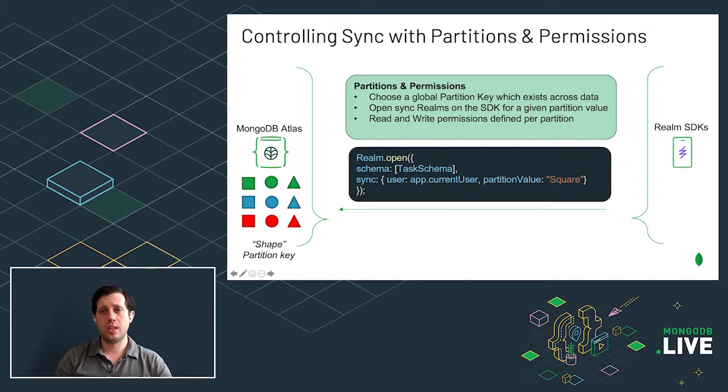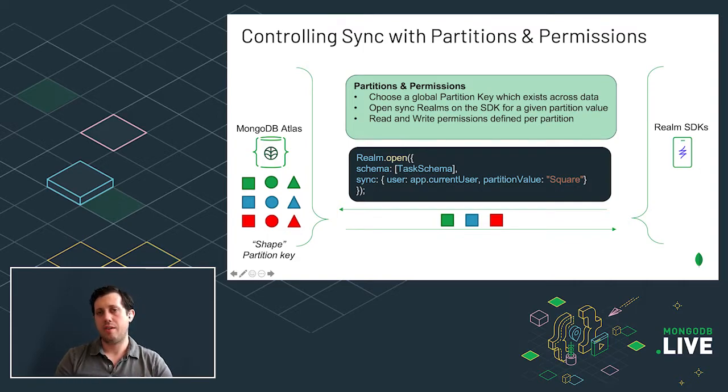Well, essentially what we let you do today is choose a partition key. So the ability to look at a field within your data and say, this is the field that I want to split my data across, and each unique value will be a different realm that users can open up. Now, what that means is that users can open a realm like this. In this case, we might say, let's take all of the Square documents and sync those over to our mobile application. So the user would get those squares.